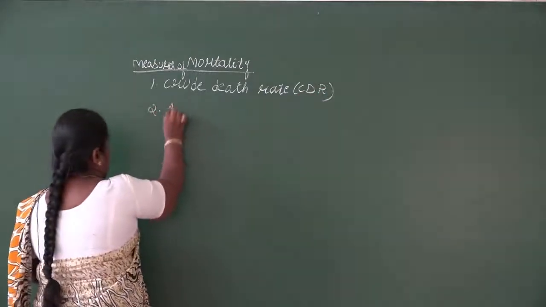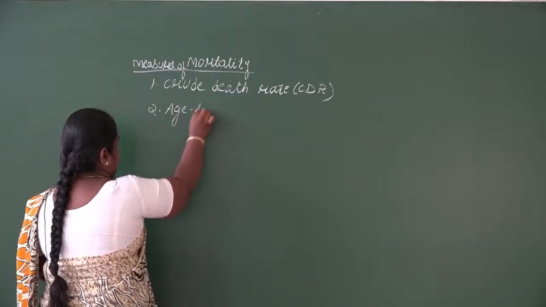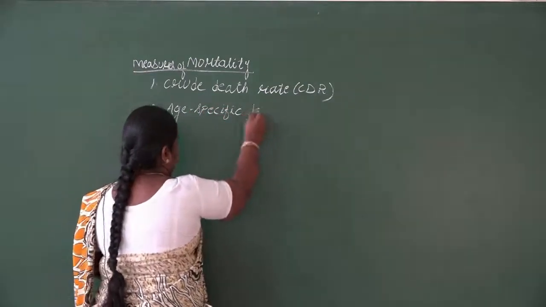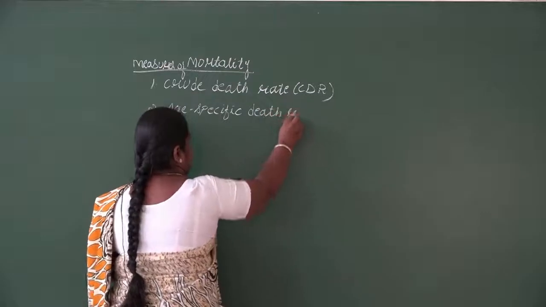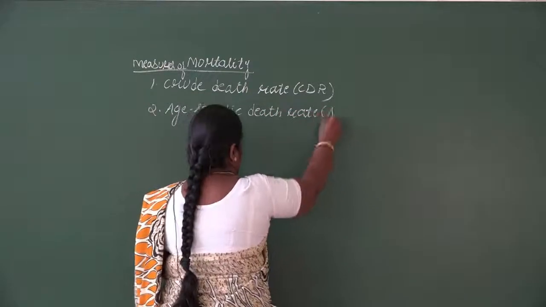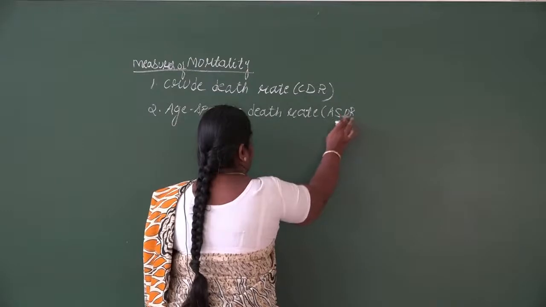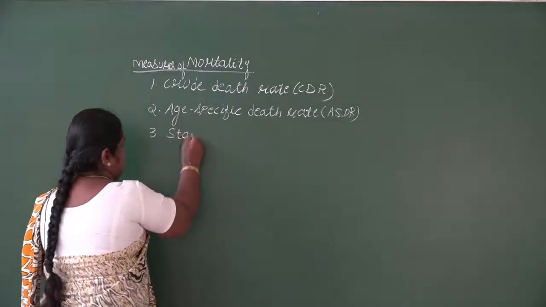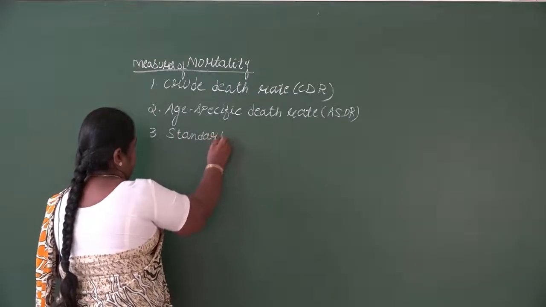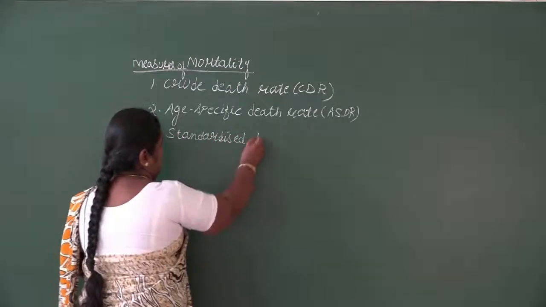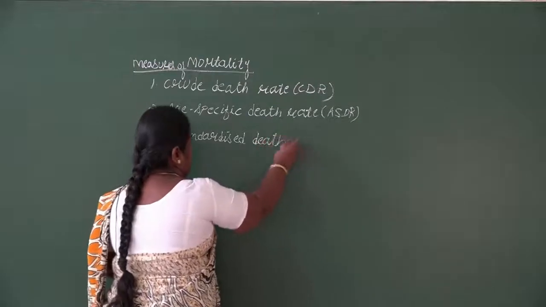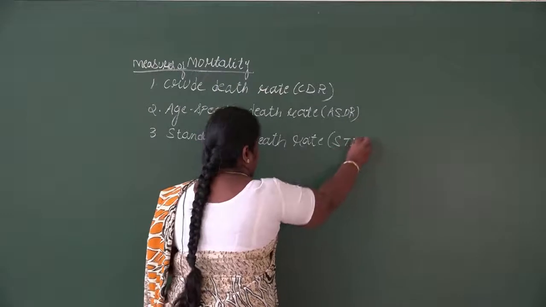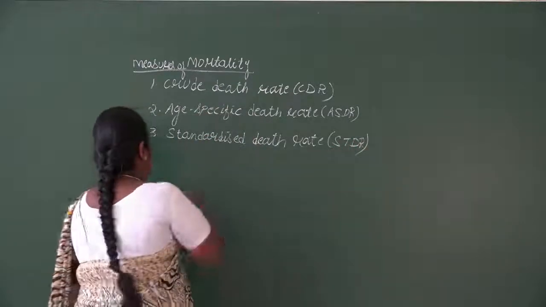Then age specific death rate, ASDR. Then standardized death rate, STDR. This is the third type of mortality rate.